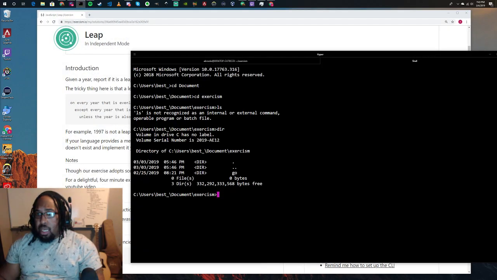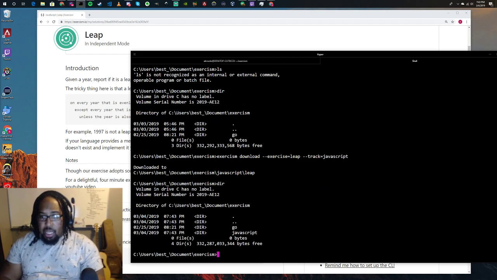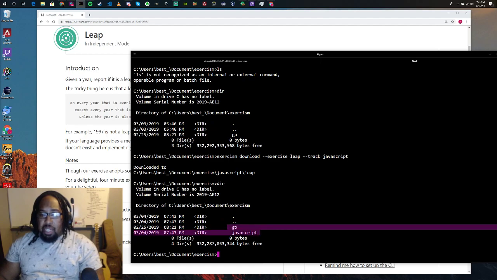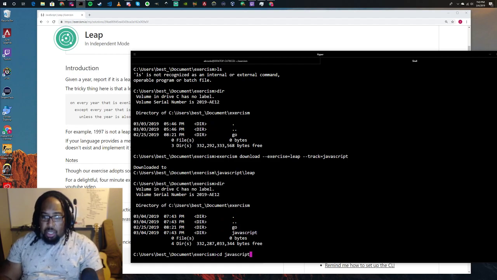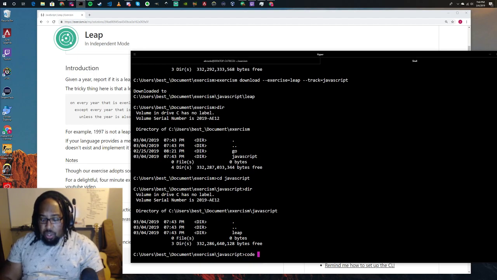Let's copy this again. Let's download it here. Again, this is my Windows side of things, and you can see now I have a JavaScript directory, and if I go into that directory, it has the thing that I just downloaded. So let's go ahead and take a look at that one first. I'm going to open up Visual Studio Code right here.